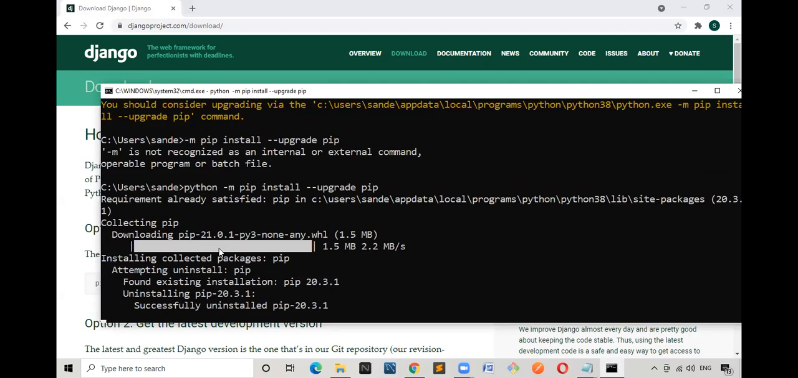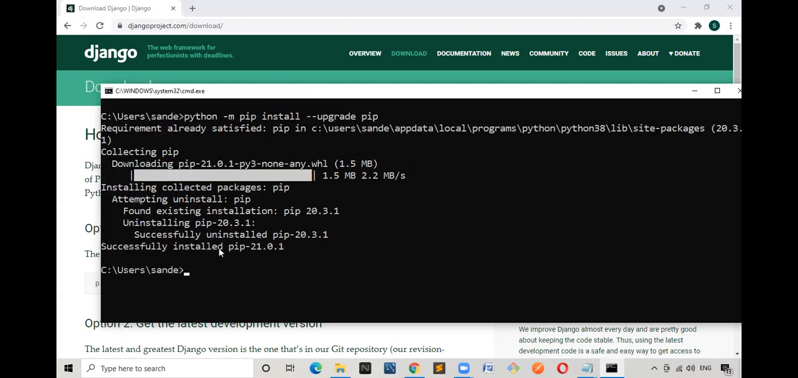Don't worry about this command. I'm just upgrading the pip. That is not a part of this course. I will tell what is pip, all those things, I will tell. You don't worry about that. Right now you got the clarity about how to install Django. Please do respond. Did you get the clarity about how to install Django?